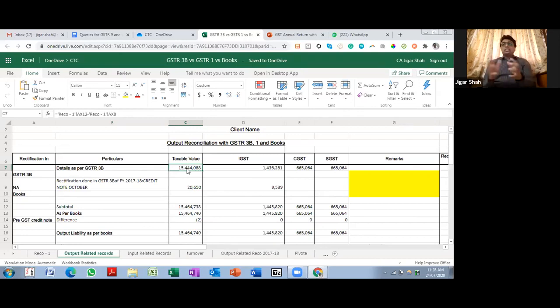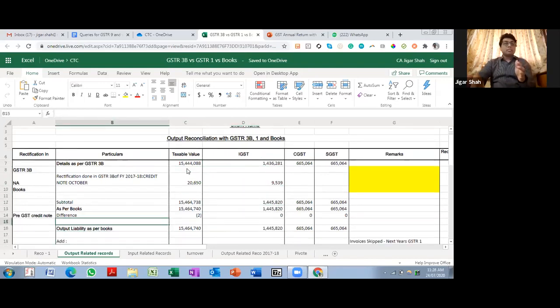In order to reconcile whether this is correct or not, I just have a look at a report which is downloaded from the software, and I just check the total figures whether they are correct or not. This helps me in ensuring that the data plotted in RICO 1 is correct, right? So the aggregation of the data in RICO 1 comes over here, and this data is as per books.